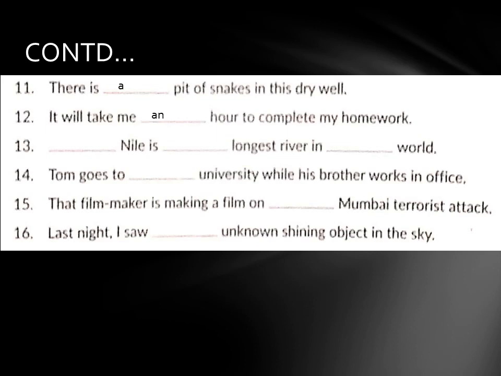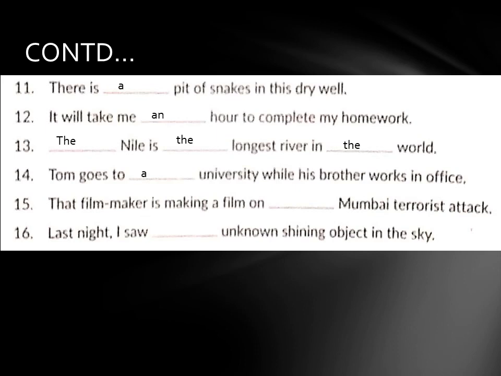Number 13. Dash Nile is dash longest river in dash world. 3 blanks in one single sentence. The Nile is the longest river in the world. Next, Tom goes to dash university while his brother works in office.